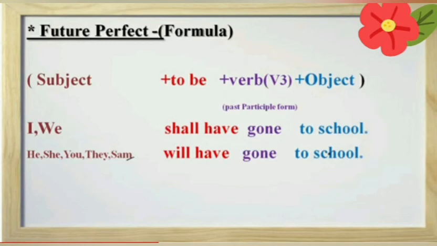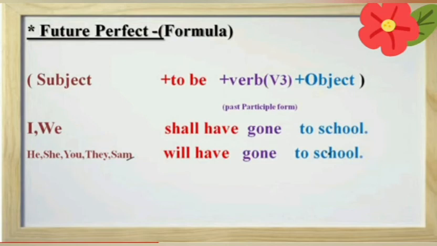Structure of positive sentences in future perfect tense: subject plus to be plus verb 3 plus object. To be means helping verb. And in future perfect tense we use shall have or will have as helping verb. And then third form of verb, that is also known as past participle form of verb.